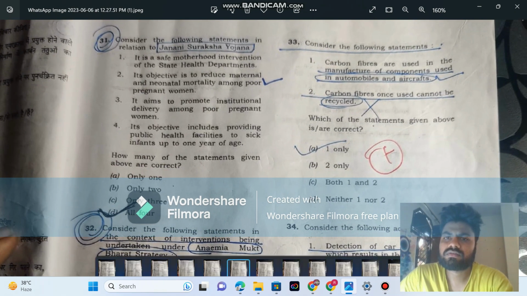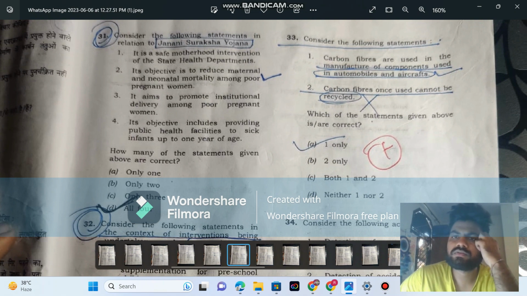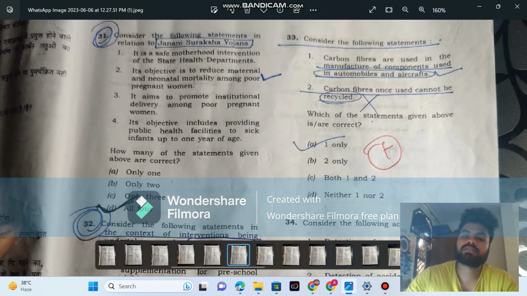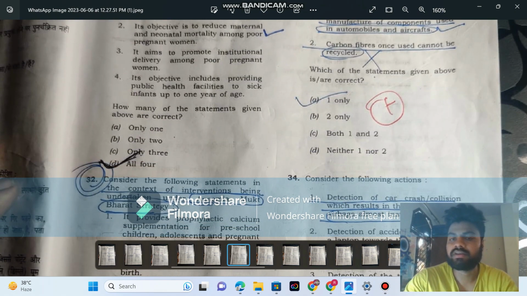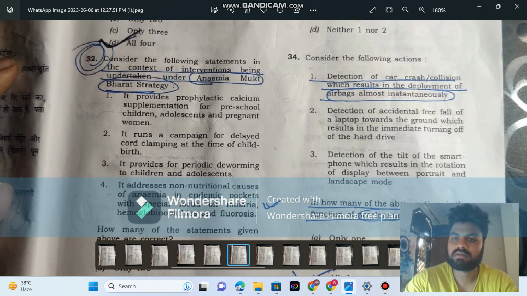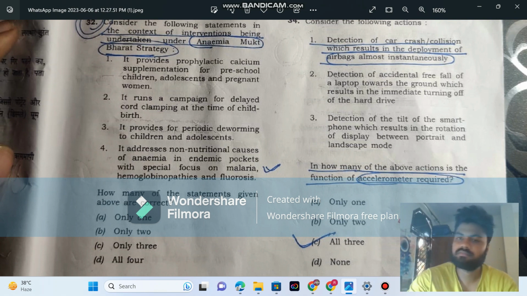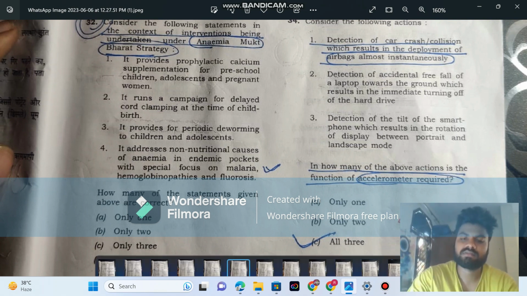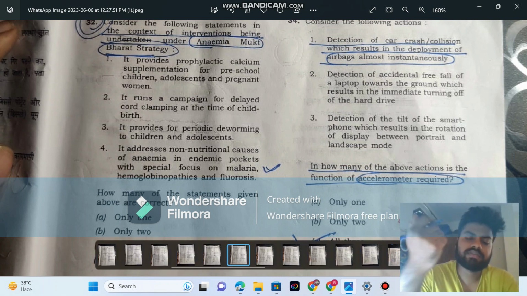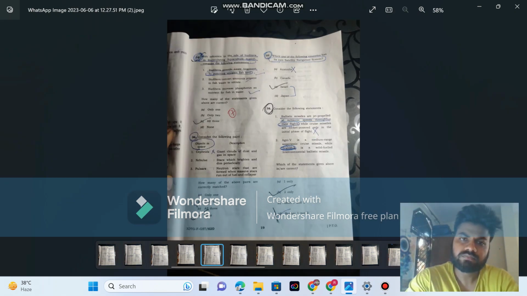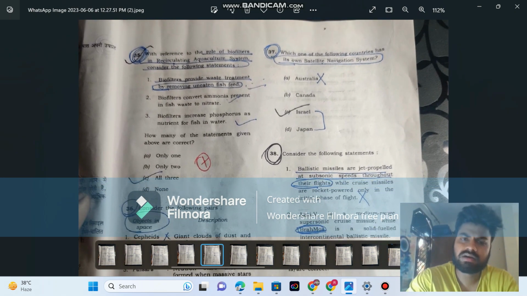Carbon fibers are used in the manufacture of components used in automobiles and cars. Yes, this is right. The second option says carbon fibers once used cannot be recycled. This is extremely worded, so this option is incorrect. So the first is the answer. And again, a science tech question. All three, or D, as toppers say. D means all options. Let's go with another question.